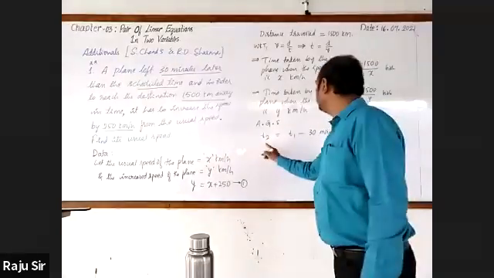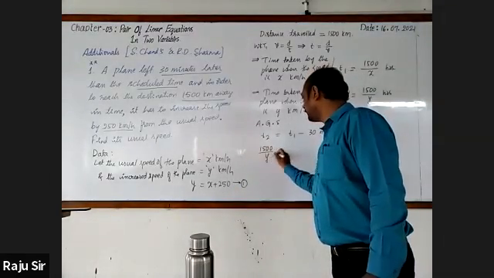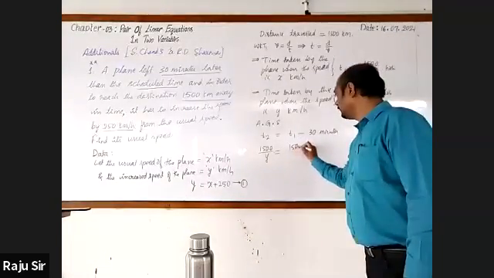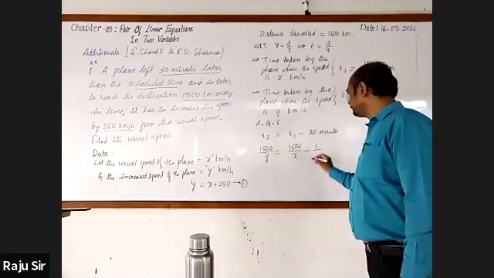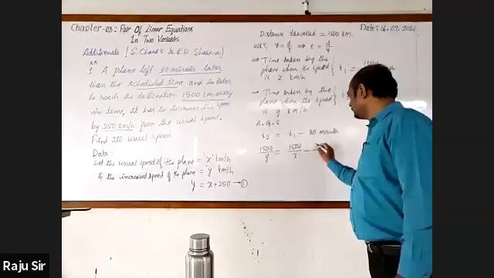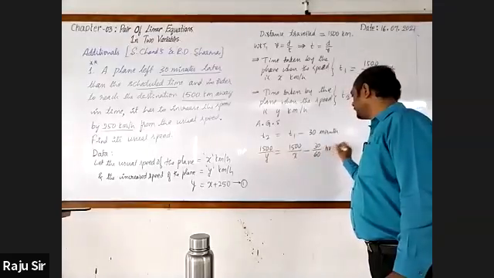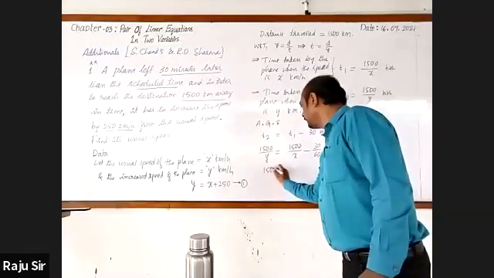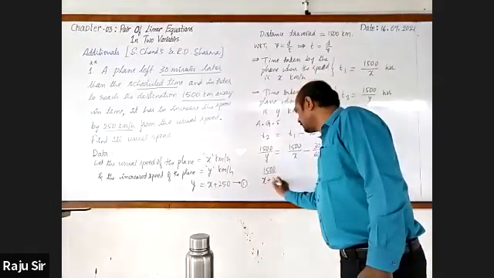Next, t2 is 1500 by y, t1 is 1500 by x, and 30 minutes is 30 by 60 hour, or else 1 by 2. So 1500 by y, where y is x plus 250.